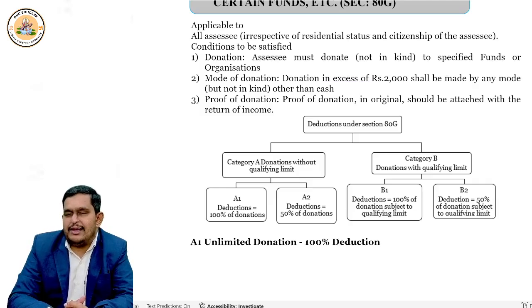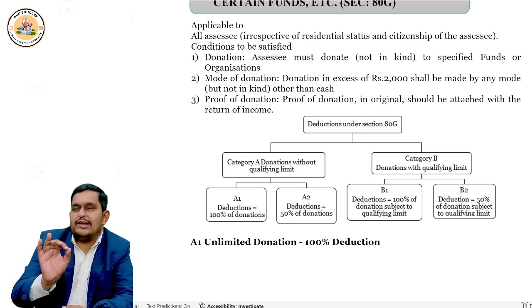Now category B again has two parts, B1 and B2. B1 says 100% deduction with qualifying limit. And B2 says 50% deduction with qualifying limit. So, we'll first decide what the qualifying limit is, and your deduction under category B cannot exceed that qualifying limit.